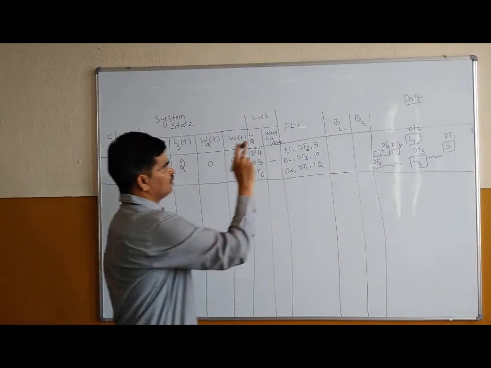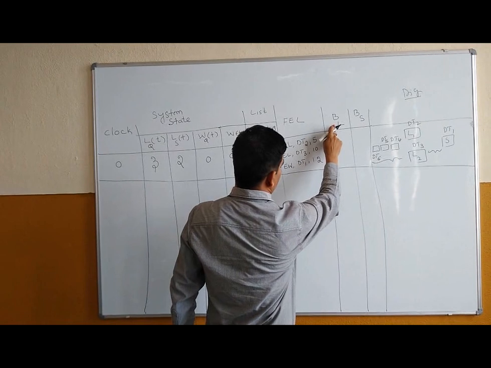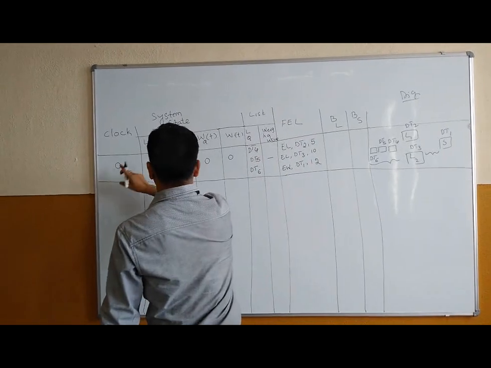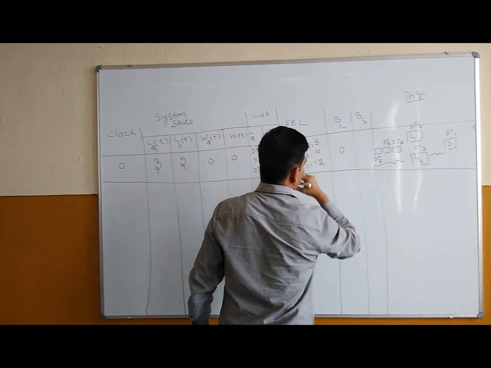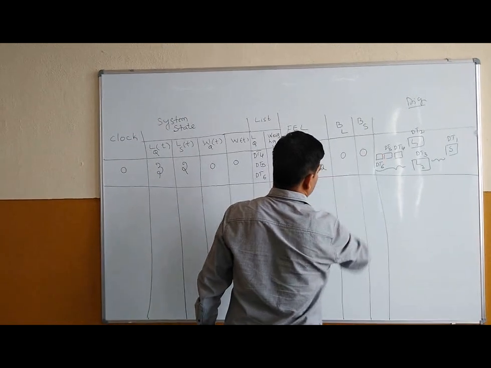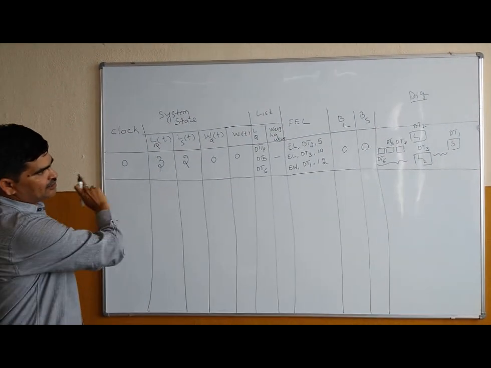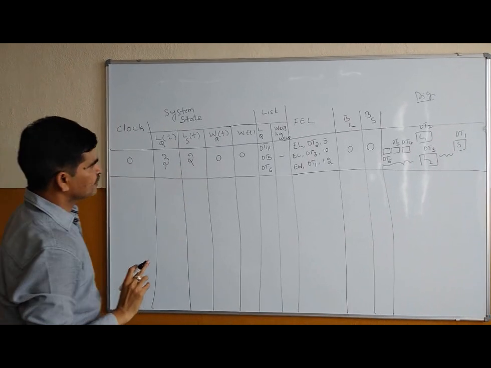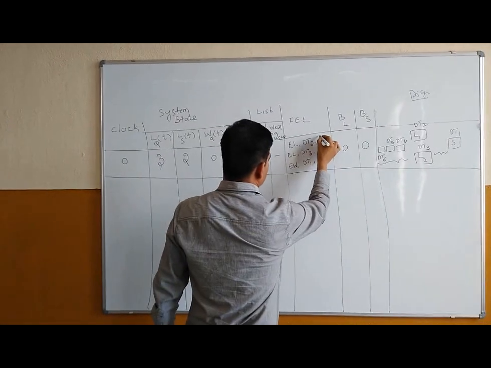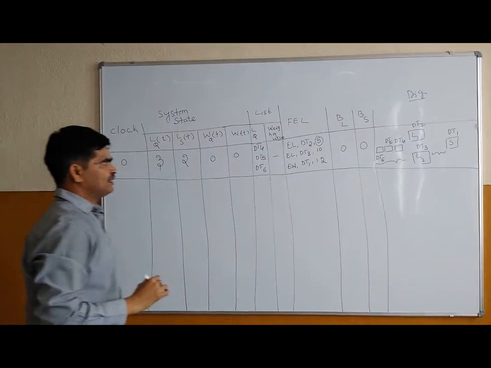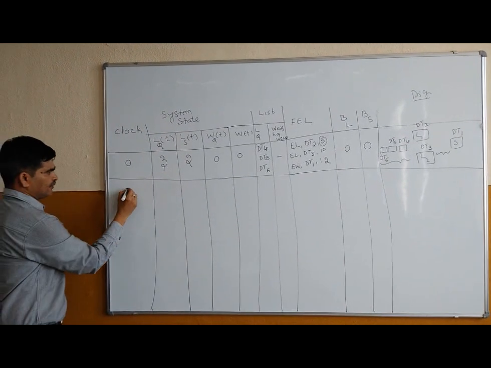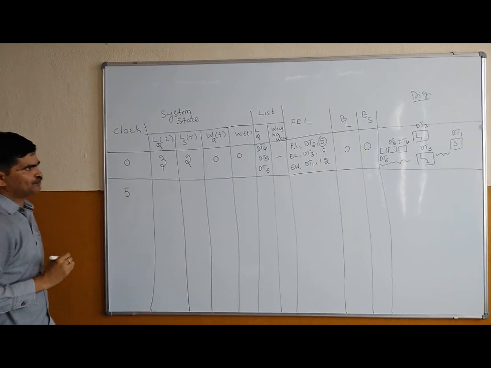Now how much time the server and loaders are busy together? At clock time t is equal to 0, again it is 0 only. How much time the loader, the scaler is busy? It is 0. Now this is your first step. Now what is the next event? Next event is going to occur at the time t is equal to 5.